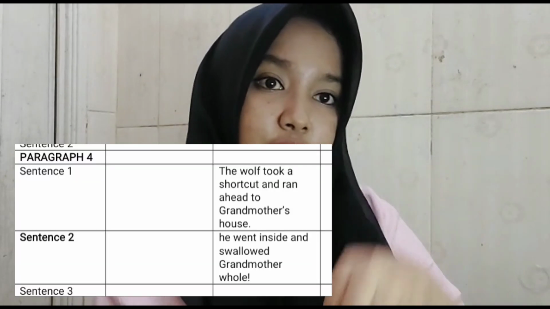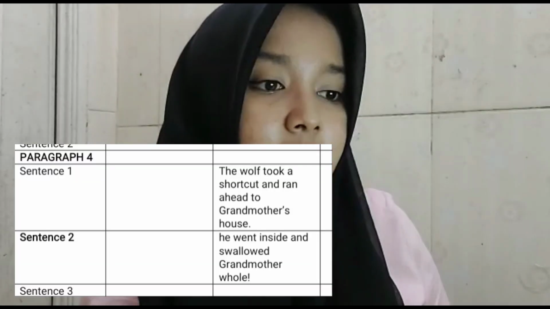In paragraph 3, there are no sentences that I can put through the tab. In paragraph 4, there are sentence 1 and sentence 2, and there is a concluding sentence because it has the conjunction "and".